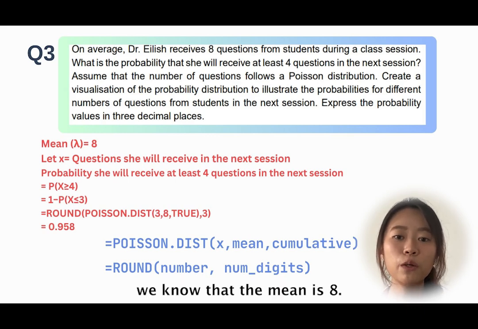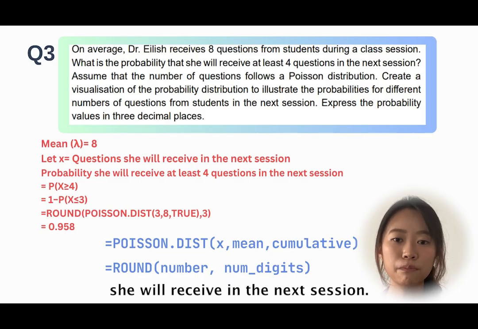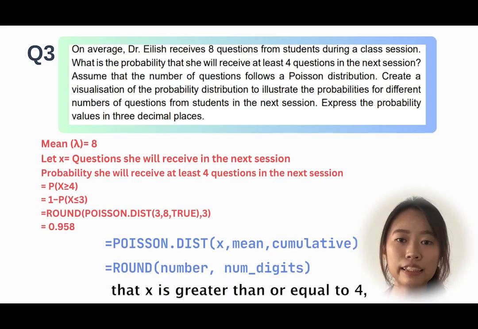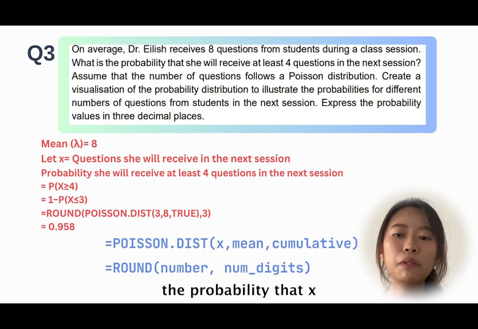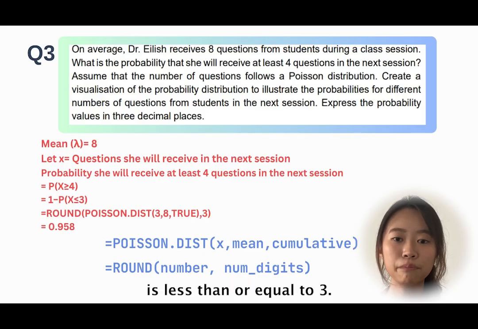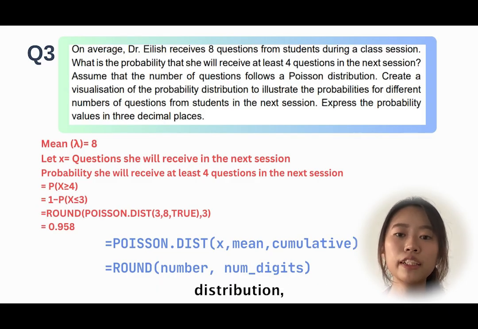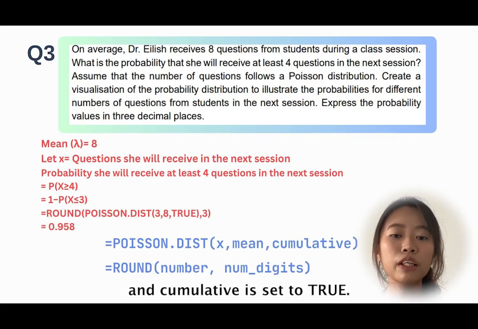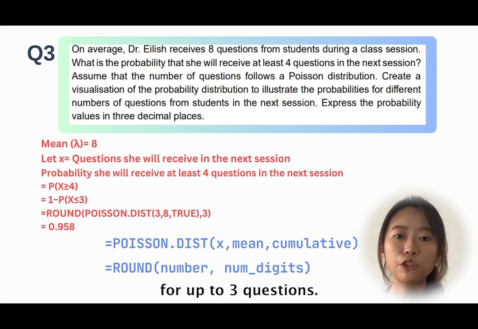From the question, we know that the mean is 8. Let x be the number of questions she will receive in the next session. We then need to find the probability that x is greater than or equal to 4, which can be expressed as 1 minus the probability that x is less than or equal to 3. We solve this in Excel by using the formula for the Poisson distribution, POISSON.DIST(x, mean, cumulative), where x equals 3, mean equals 8, and cumulative is set to true. We set cumulative to true so that it returns the cumulative probability for up to 3 questions.